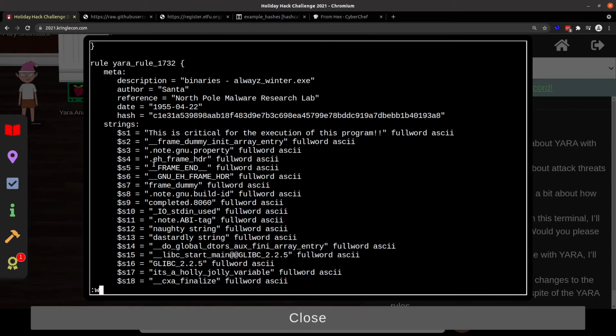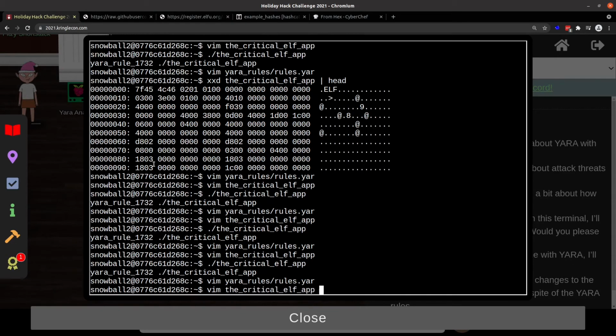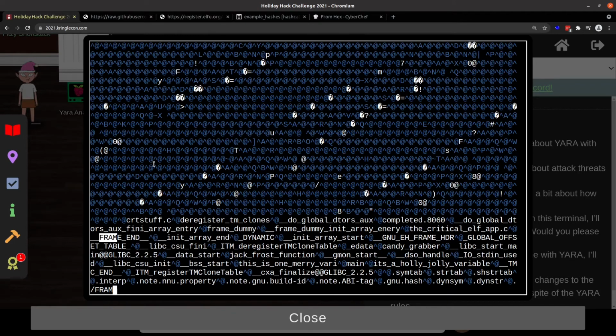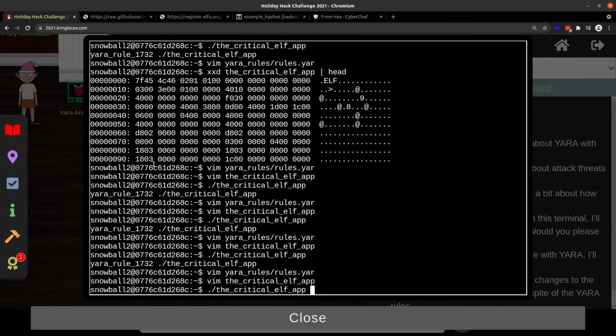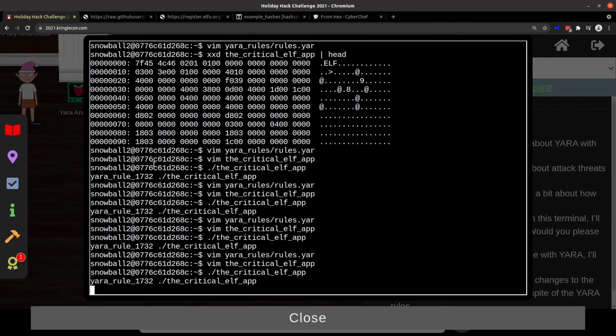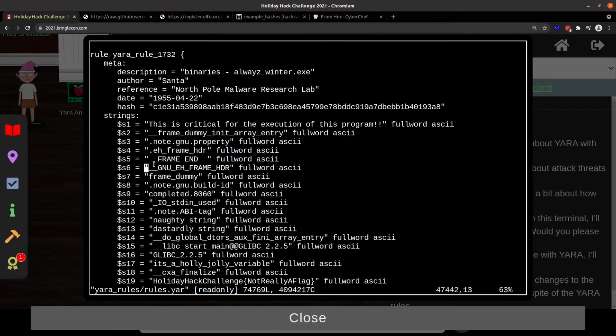Underscore underscore frame underscore end. Right. Let's see, can we change this? Maybe replace that with that. Did we break anything? No, we did not. So the next one, GNU EH frame header.